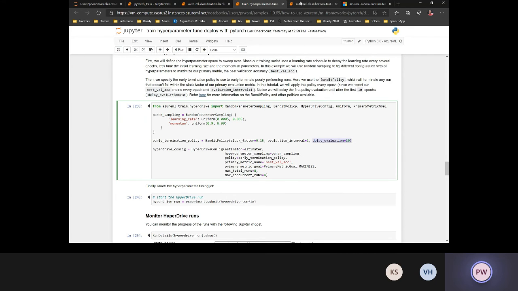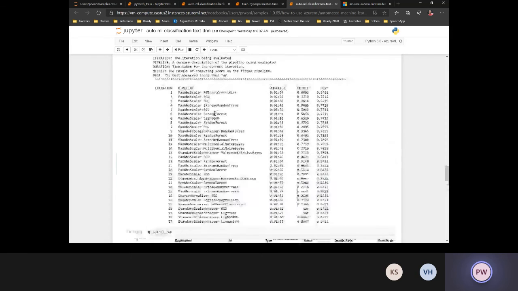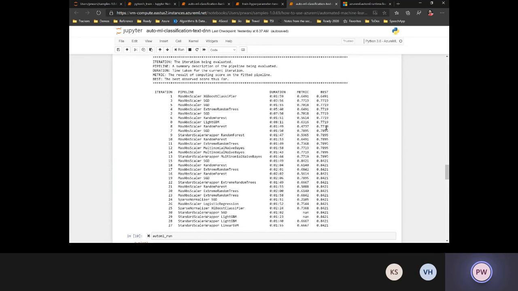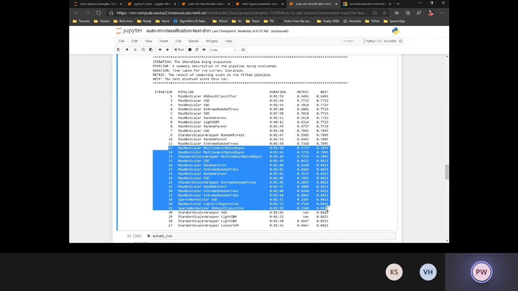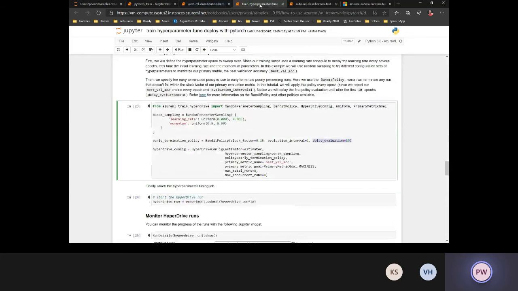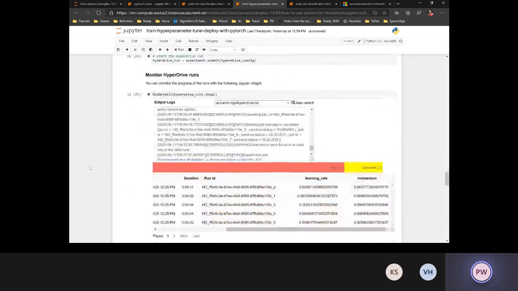So going back to the previous example, let's say these first 10 are complete, and from the first 10, I know my best accuracy is 0.7895. In all the subsequent runs, it lets the first 10 epochs run. But after that, you can define an interval of epochs on which you want to check what the accuracy was. And if it's within, let's say, 10 or 20% of the range, you want it to continue. Otherwise, you can do early termination of some of these iterations. Again, this is user configurable. You can define your own values in the bandit policy class, and those policies will be applied when we actually do the run for those hyperparameter values.